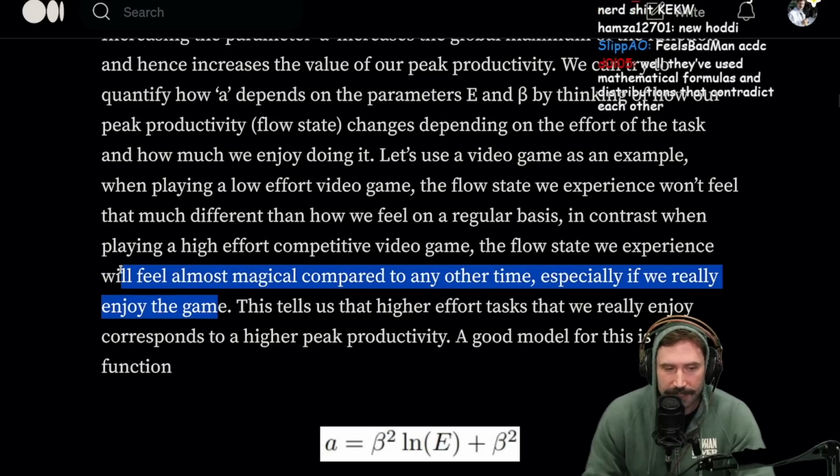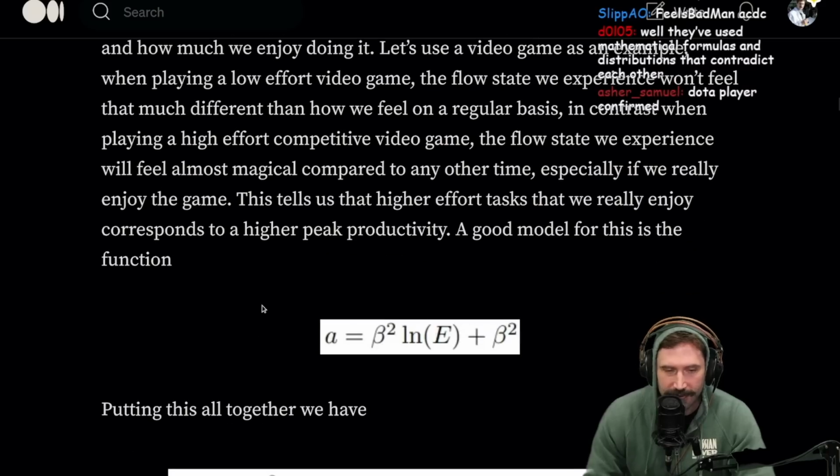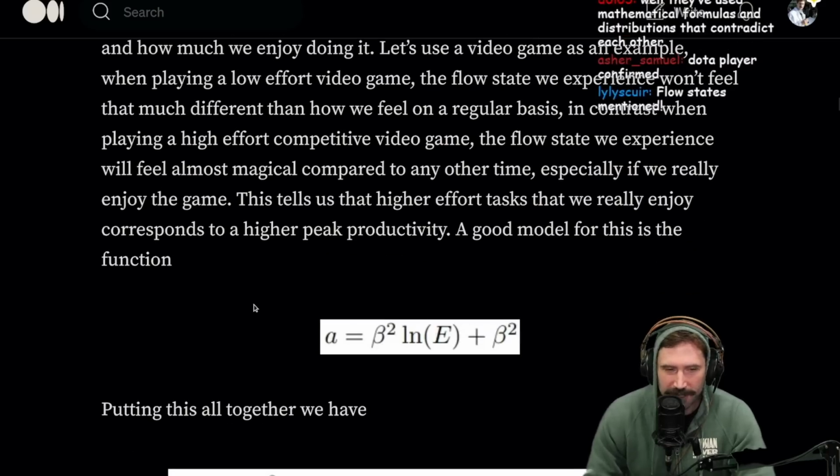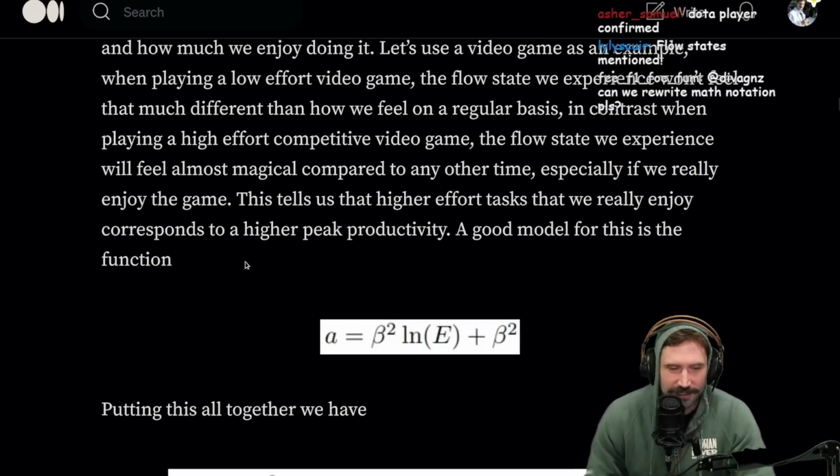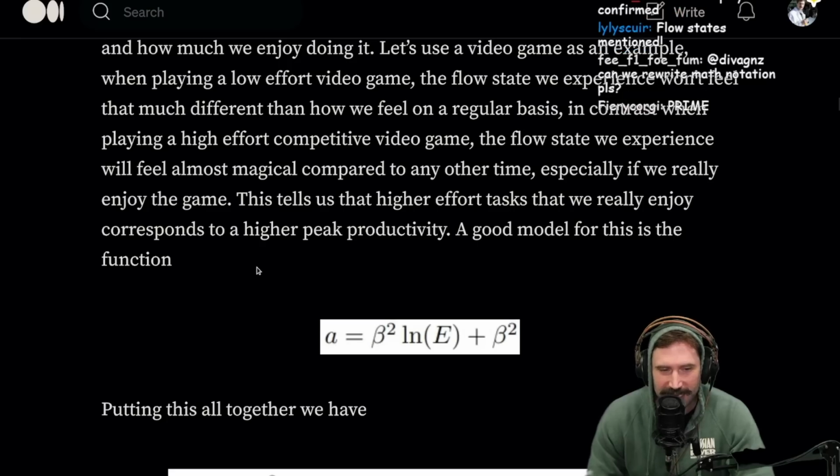Yeah, that's true. Elden Ring, you really get into Elden Ring, it feels real good. I could feel that. I could feel that. Dota player confirmed. LOL. League player, probably still in Bronze League.